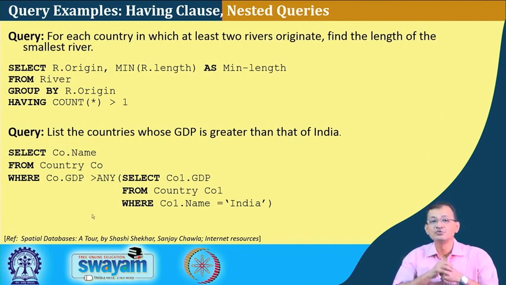Similarly, list the countries whose GDP is greater than that of, say, India, right. So, select country.name from the country table, where country.GDP is greater than any select country.GDP of India, and so on. This is the syntax I am trying to show: list all those countries whose GDP is greater than that of India. That can be India or any other country for that matter, right.